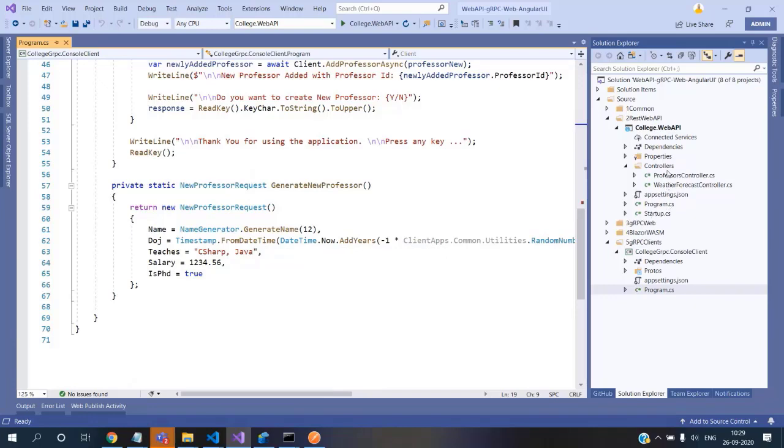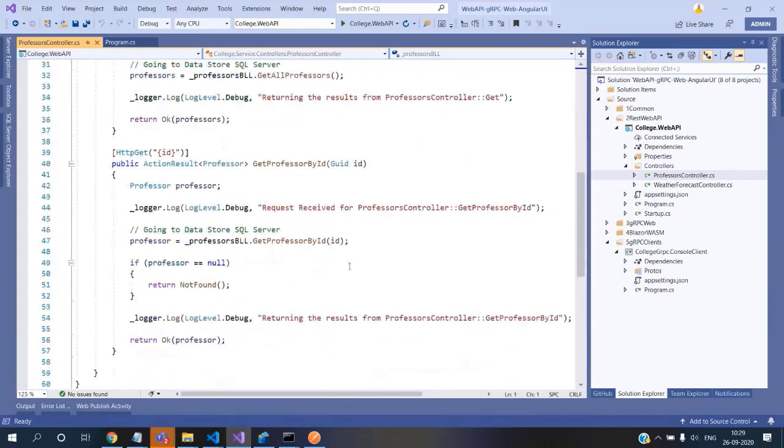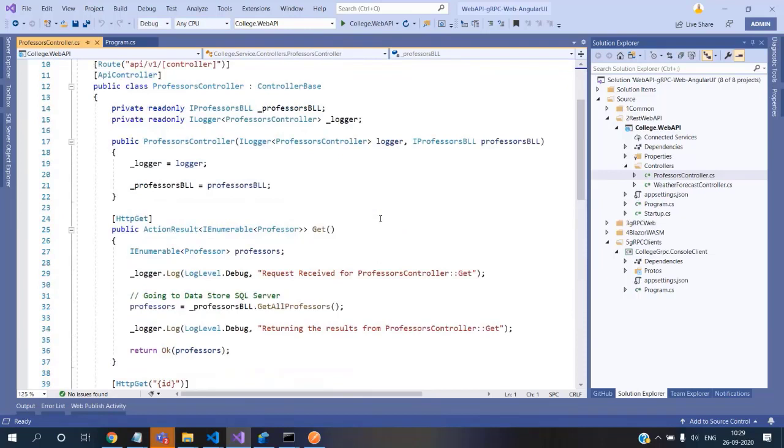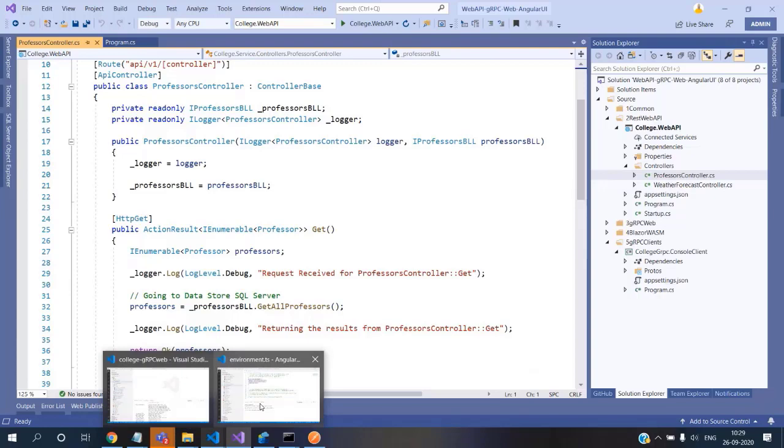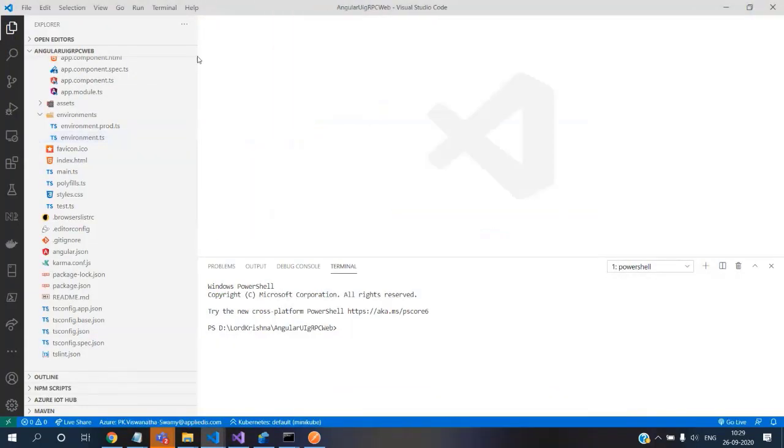For that reason, whatever we are sending from here is purely the timestamp. It's not the date time that is there in C# or JavaScript. It's a timestamp. We have to carefully focus on that. So that's one point.